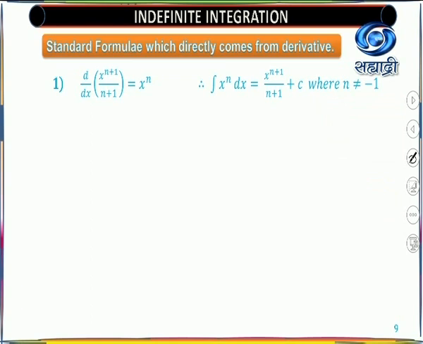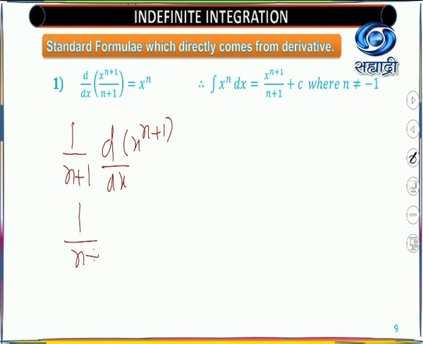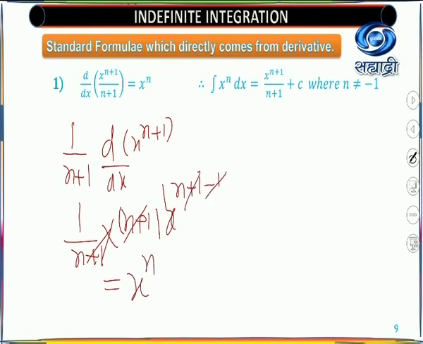So here 1 upon n plus 1 is constant, so it is out of the derivative sign. You will get the derivative of x raised to n plus 1. Then you use your formula: 1 upon n plus 1, derivative says n plus 1 into x raised to n plus 1 minus 1. So this n plus 1 will get cancelled. You will get x raised to n.